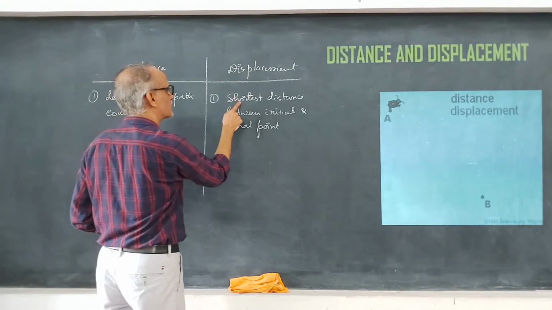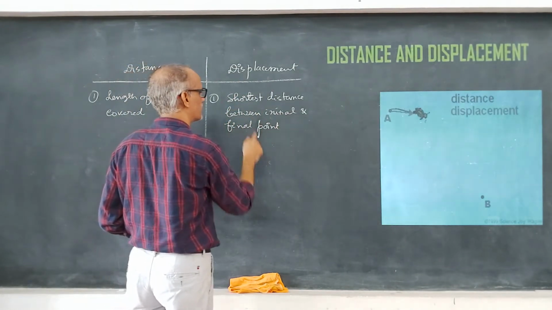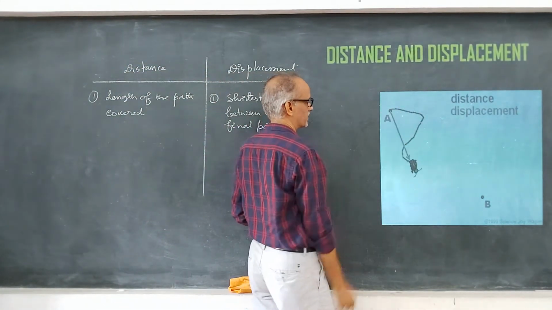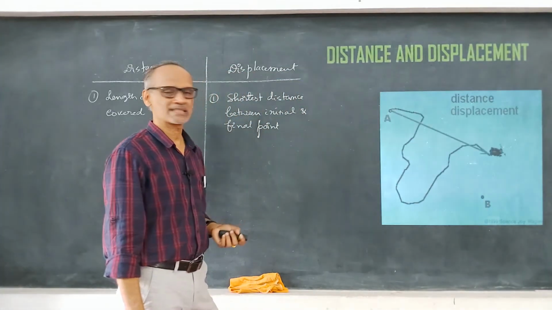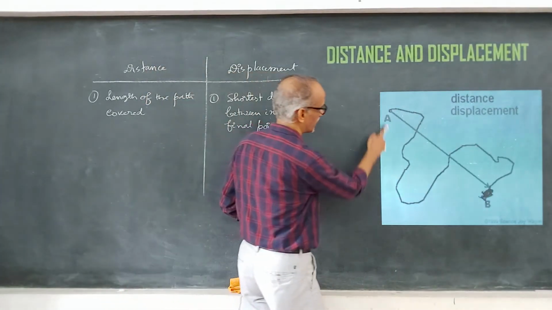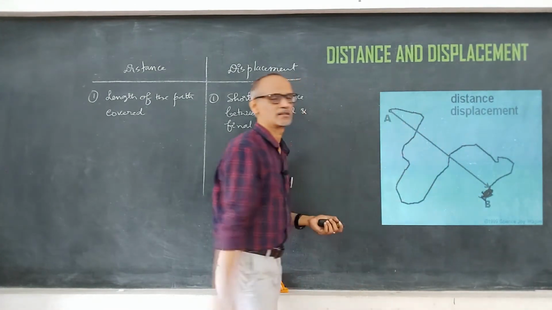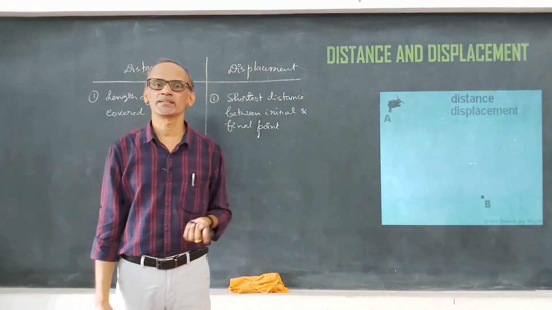And what is the displacement? Shortest distance between the initial and the final point. So, this is the initial point. The final point is here, correct? So, which is the shortest distance? You can see one arrow is there. See, this is the shortest distance. That is called the displacement.